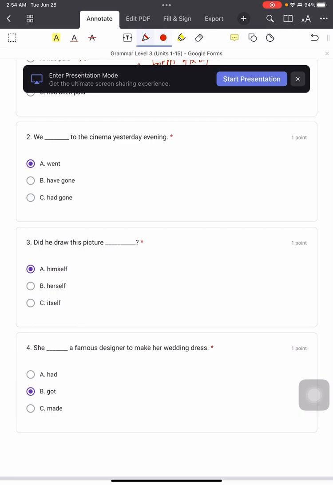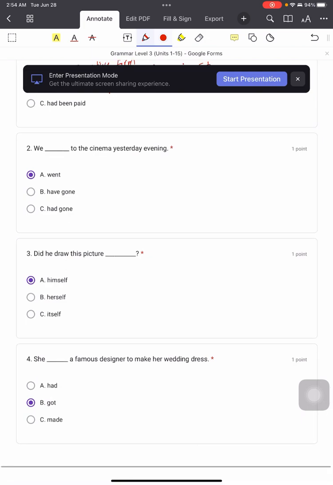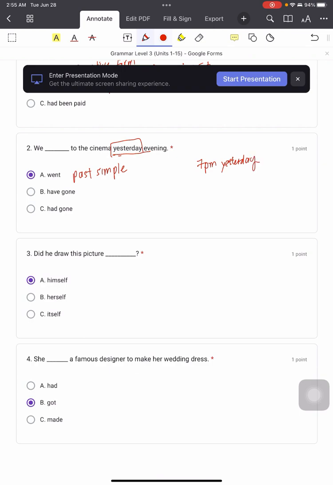We to the cinema yesterday evening. So very obvious. This is the keyword yesterday. Alright? So you gotta use past simple tense, which is went. Okay, 如果说他凭 every time right when you see the word yesterday right, so you gotta use went already. But what if they told you 7 p.m. yesterday? Then you have to be careful, yeah.